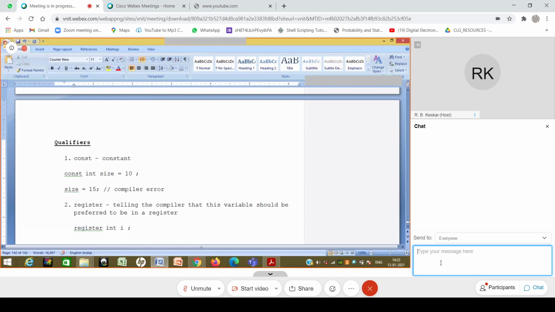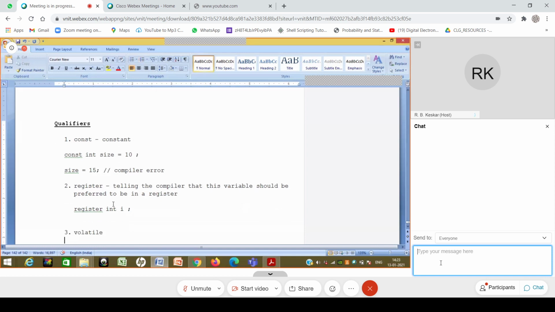Since you have done your DCMP course, I believe you know what registers are on the system. That is the same register we are talking about, the one created using digital circuits, which is an inherent part of a processor. So the compiler is being told that this variable should be put inside a register. Why would someone say that? Because perhaps this variable gets used more often. Typically most of the variables are in memory, in the random access memory, and the registers are the basic scratch units which the processor has.